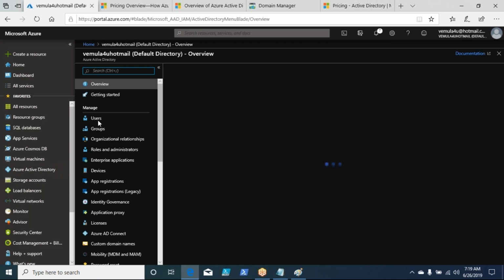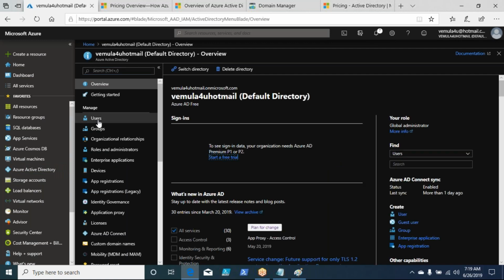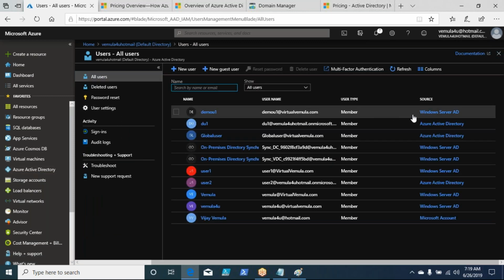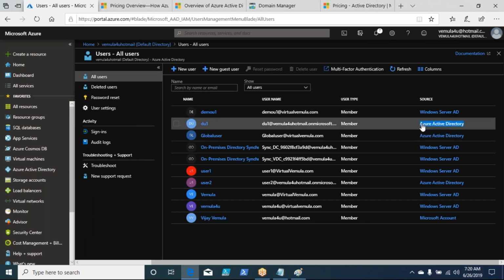The other objects that you see, Windows Server AD kind of stuff, are not objects created from Azure Active Directory, but I'll explain those things as we move forward. For now, if you look at the user ID, it says the source is Azure Active Directory.